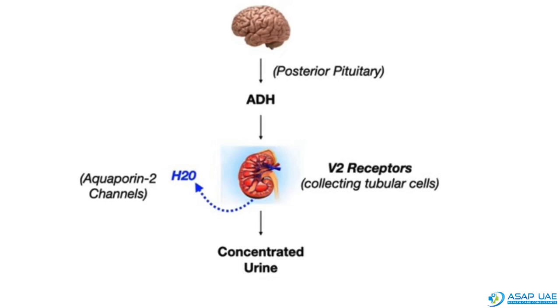As we all know, ADH is synthesized in the hypothalamus and is stored in the posterior pituitary gland. The ADH released from the posterior pituitary acts on V2 receptors in the kidney, leading to water reabsorption through aquaporin 2 channels. As a result, we get concentrated urine. This is the normal physiology.